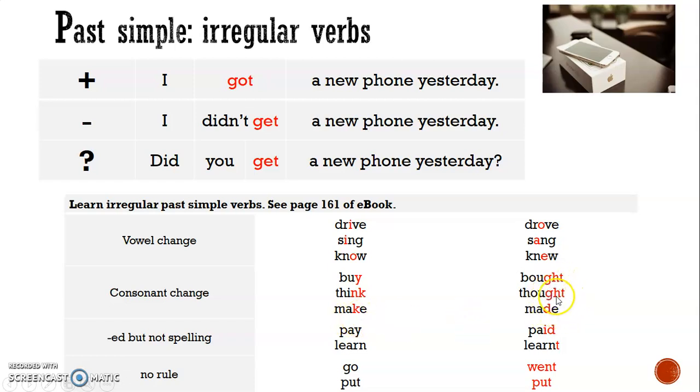These ones are quite strange with their spelling, but you have to learn them. Some of them sound like ed, but they don't spell with ed, like this one. Pay, the past is paid, but we spell it with an i. Learned, we can spell with a t, learnt. And then there are some, I'm sorry, there's just no rule. We can't explain why they go like that. Go, the past, went. And put doesn't even change. It's still put.